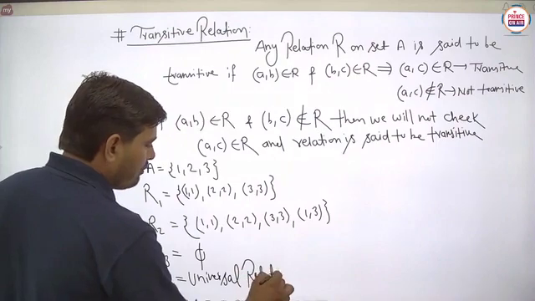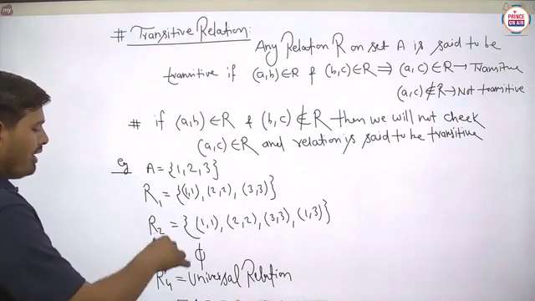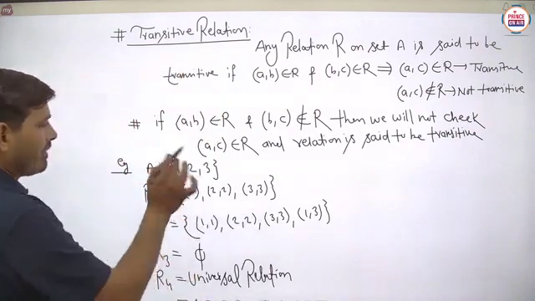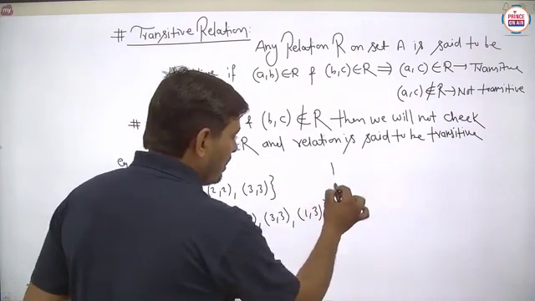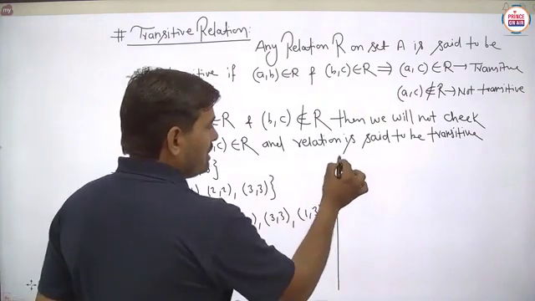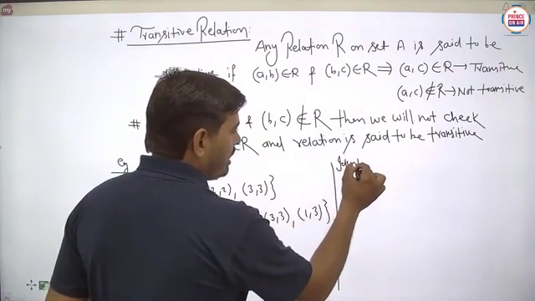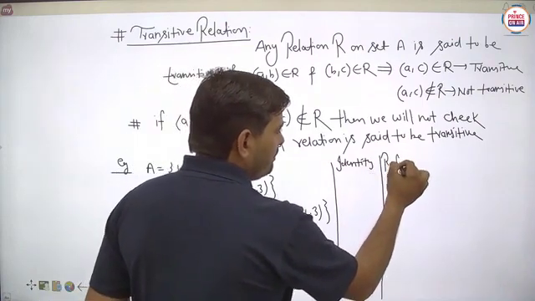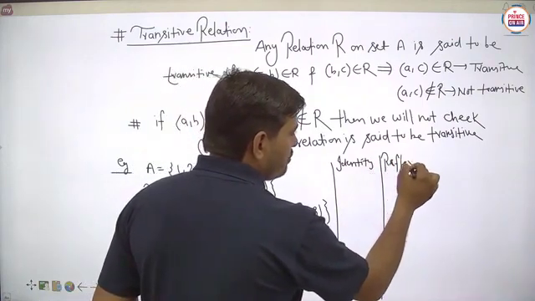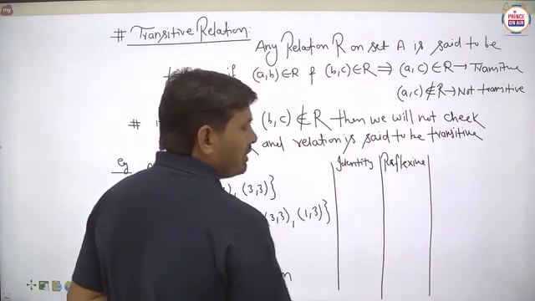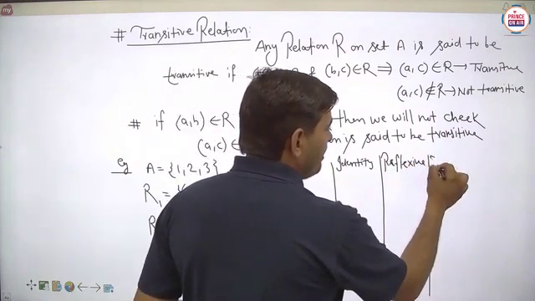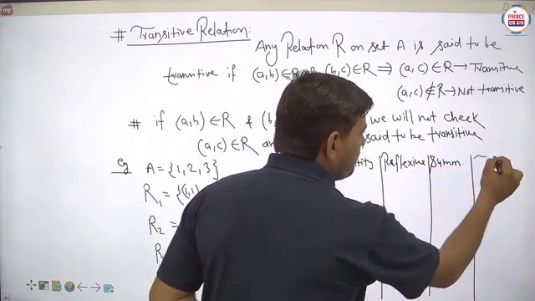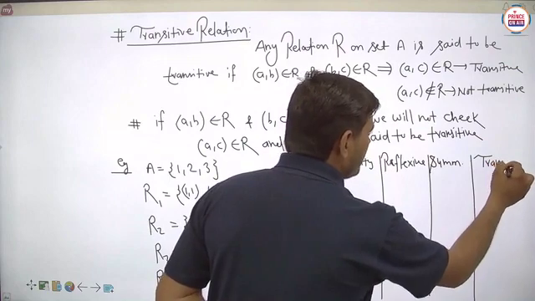Now we have to check. These all relations are to be defined on a particular set A, and set A is given as 1, 2, 3. Now we have to check each and every case, means we have to check for the identity. Next we have to check for the reflexive. Then after we have to check for the symmetric, and lastly we have to check for the transitive. Is it to be clear?